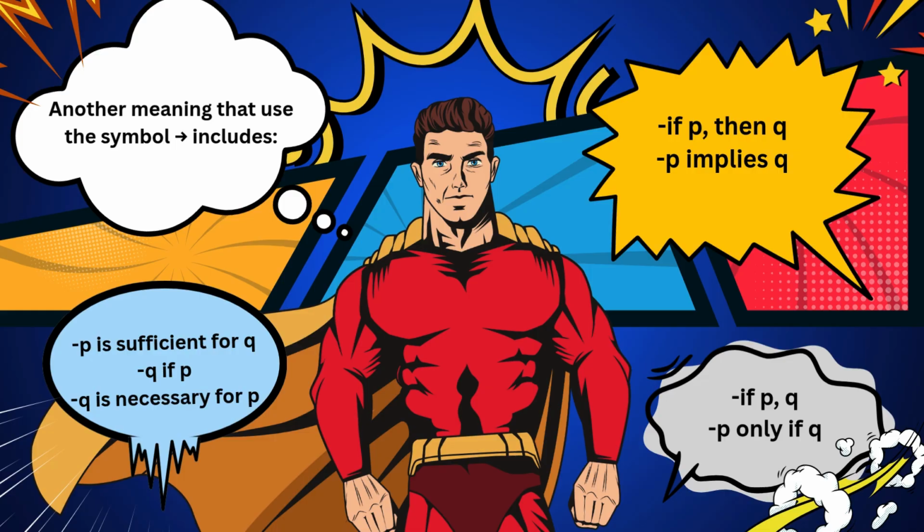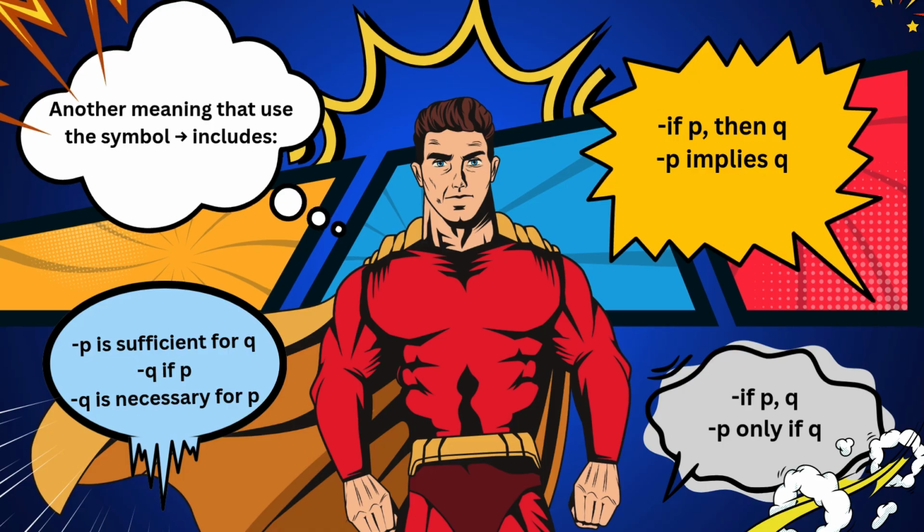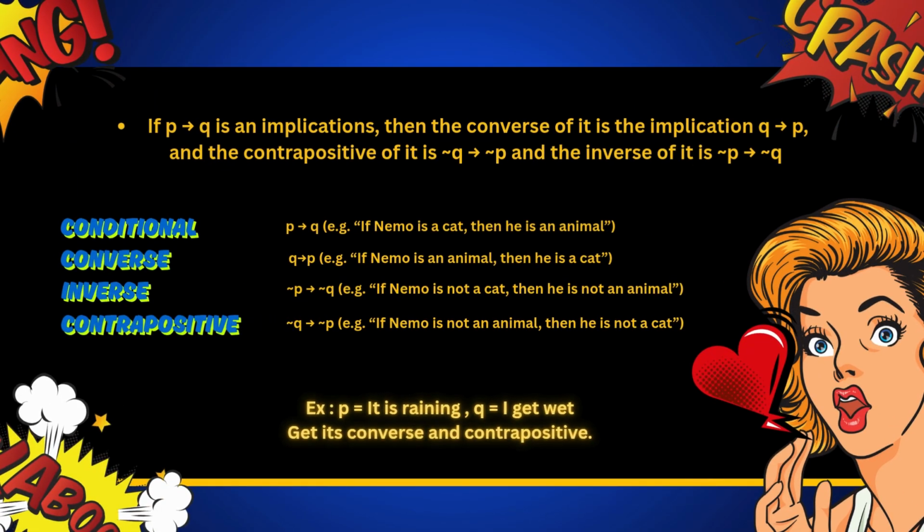Another meaning that uses the symbol arrow includes if P then Q, P implies Q. That means the arrow pointing right. If P then Q, or P implies Q. Continuing to the next slide.